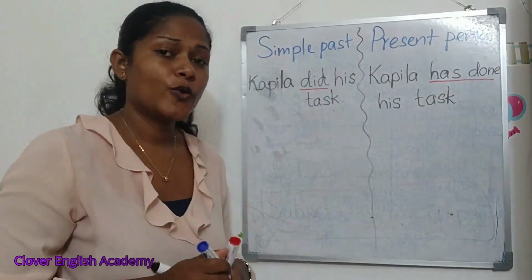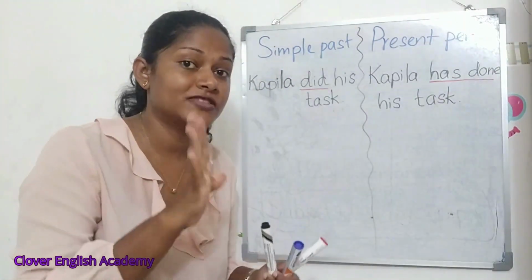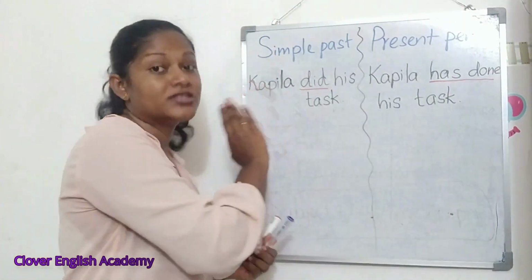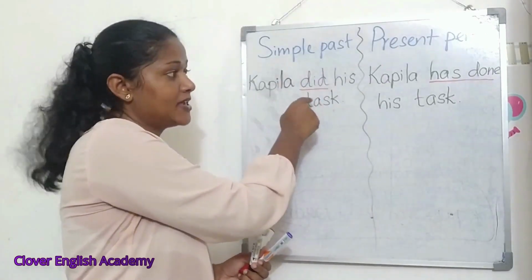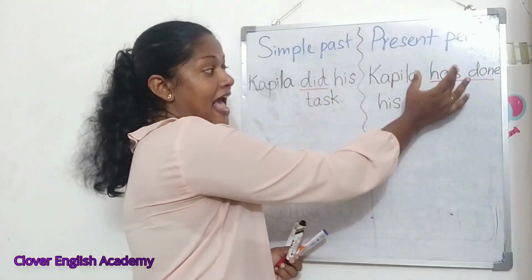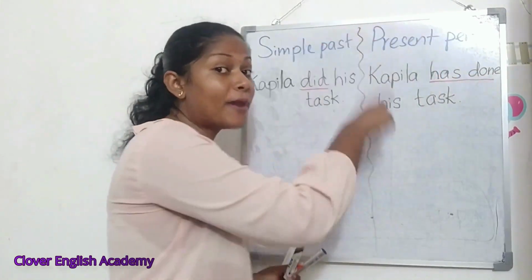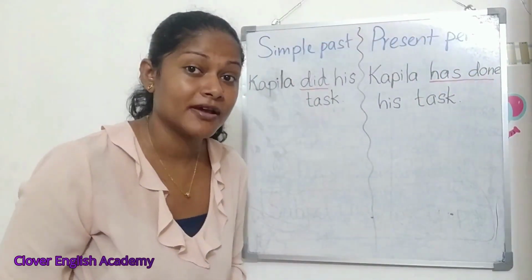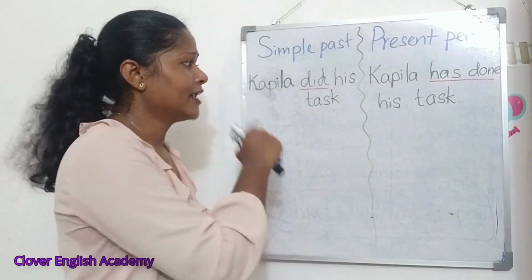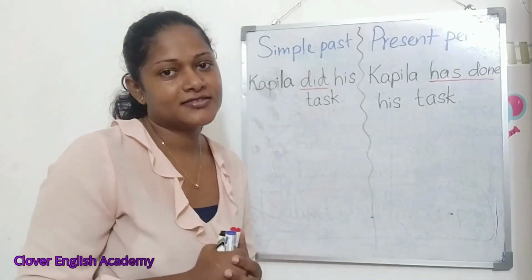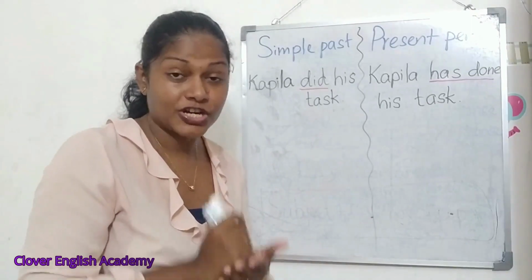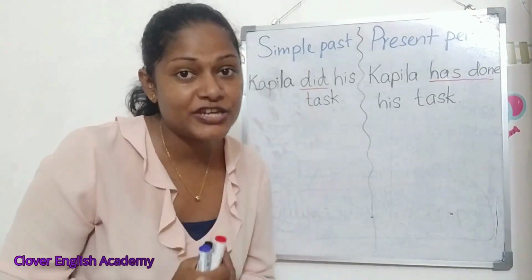Right. So the first difference between these two sentences is actually the structure. Because the verb is in past form here, but the verb here is has or have plus past participle of the verb. Right. Okay. Now when it comes to the uses of these tenses, මේ tenses වල අපි පාවිච්චි කරන ආකාරය ගැන බැලුවොත් this is the main difference, right?